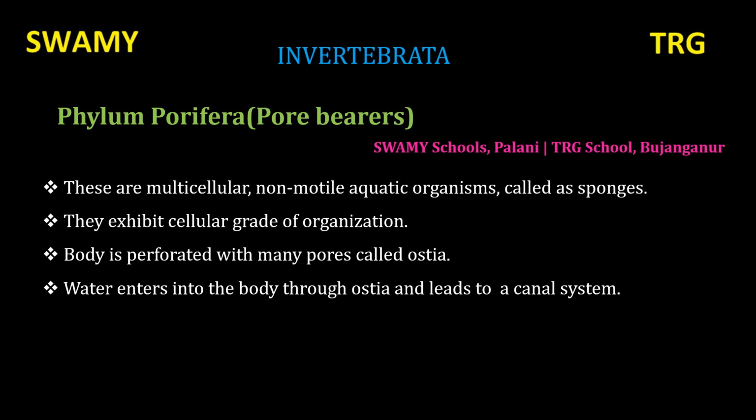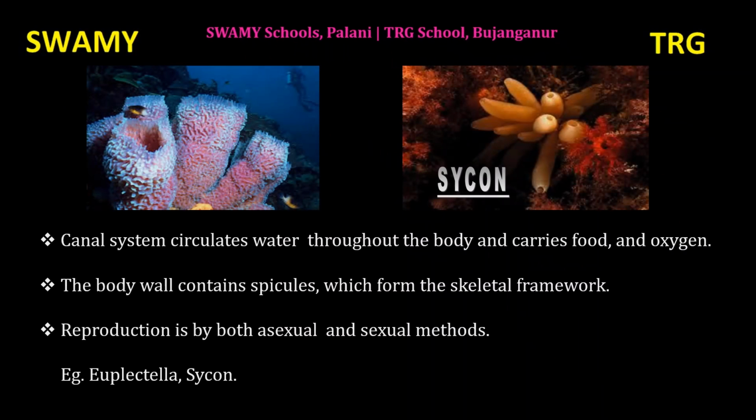Body of Porifera. A canal system circulates water throughout the body and carries food and oxygen. The body wall contains spicules which form the skeletal framework. Spicules give support to the body of the organism.